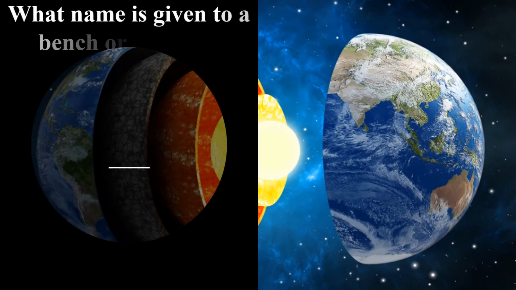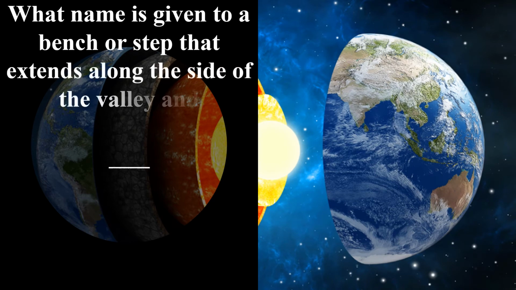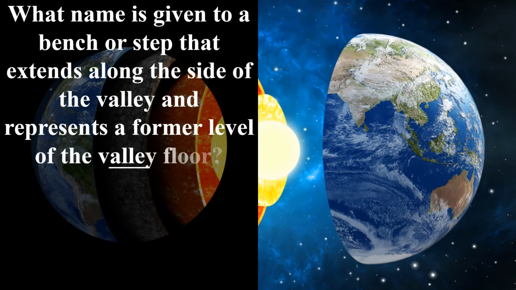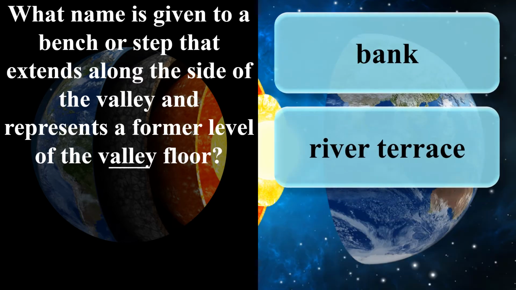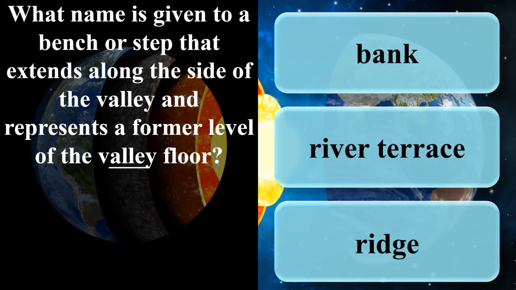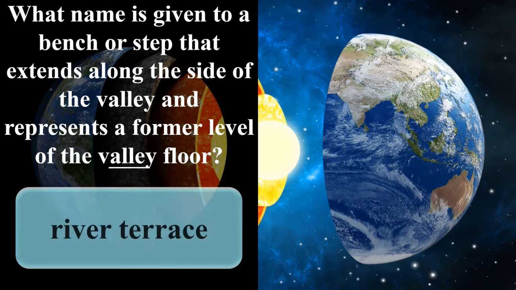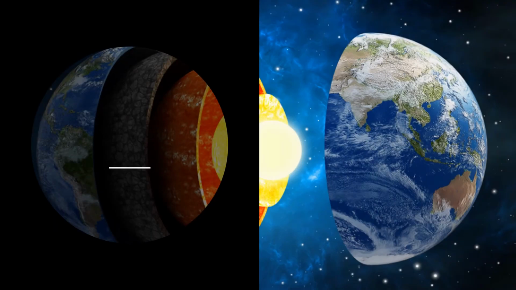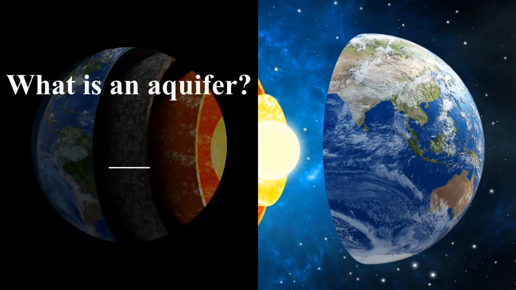What name is given to a bench or step that extends along the side of the valley and represents a former level of the valley floor? Bank. River terrace. Ridge. River terrace.